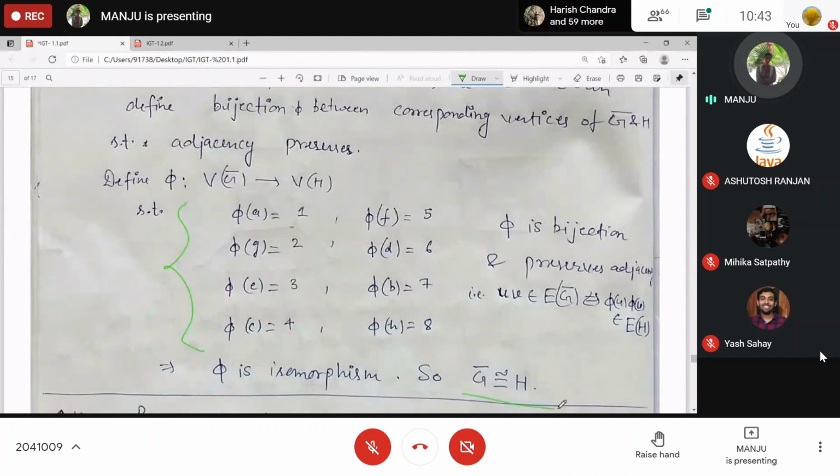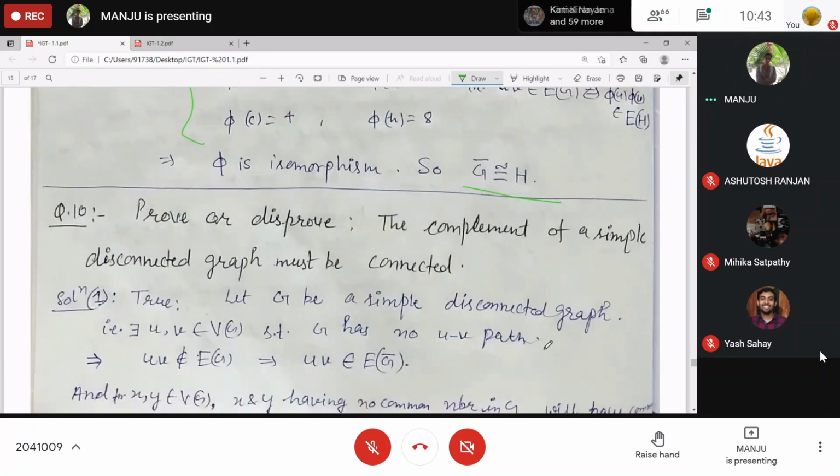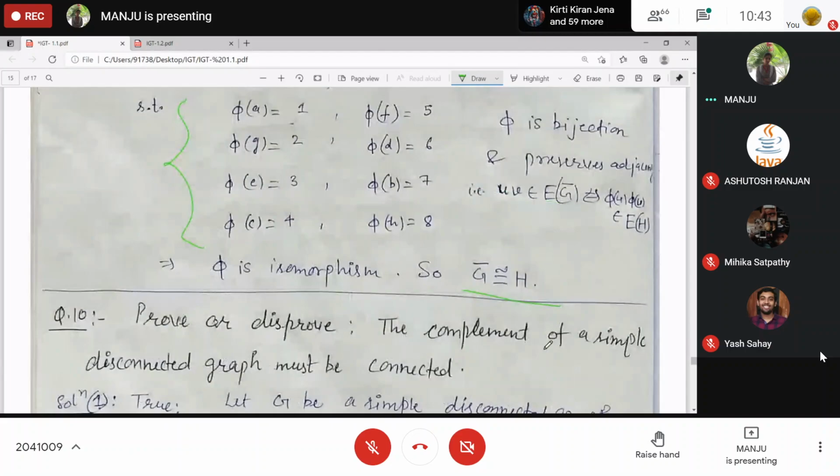So its complement, G complement, is isomorphic to H. Is there any doubt? Understood?